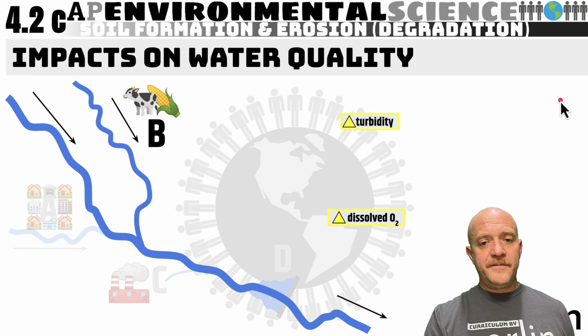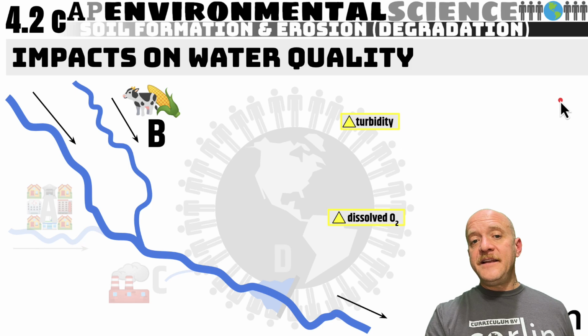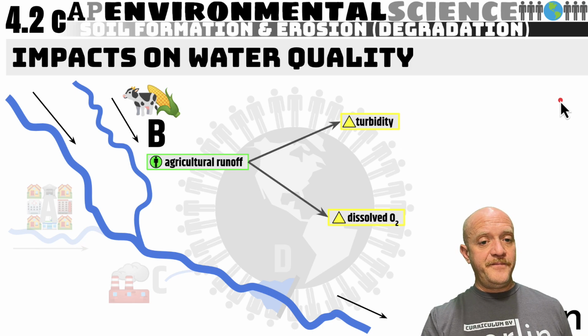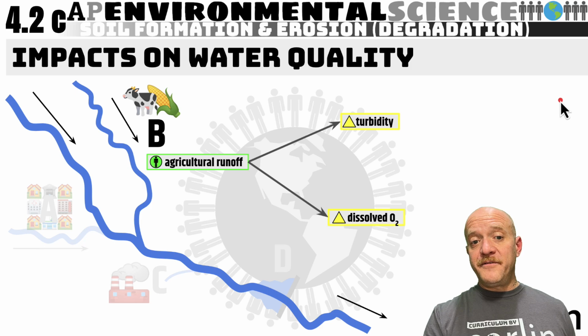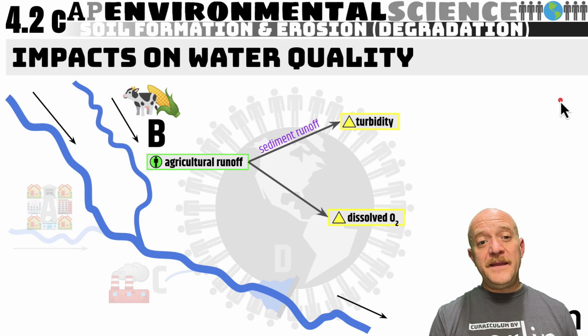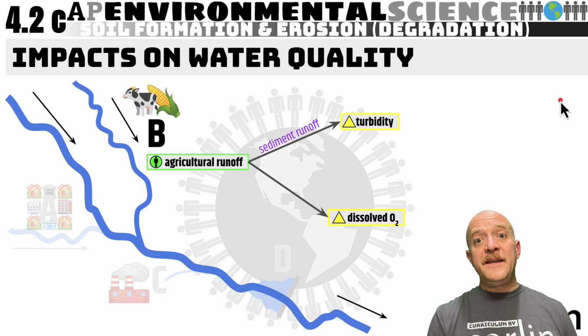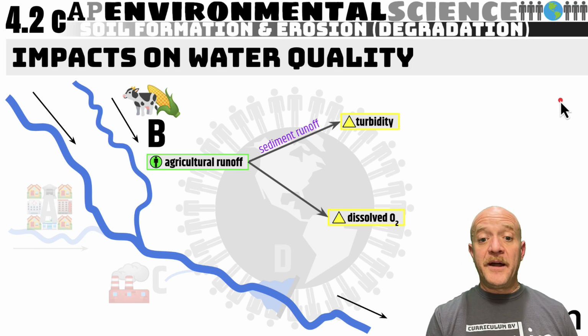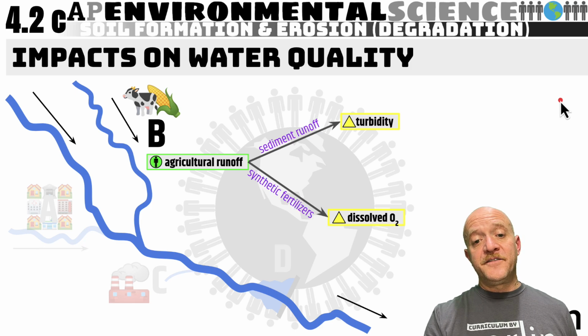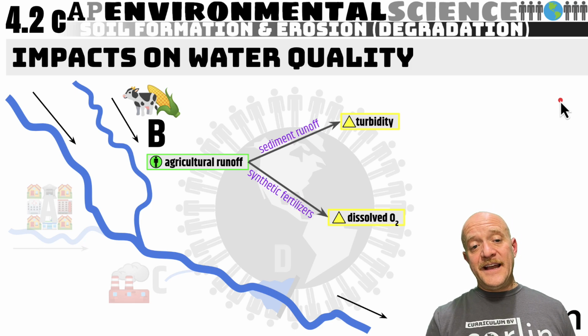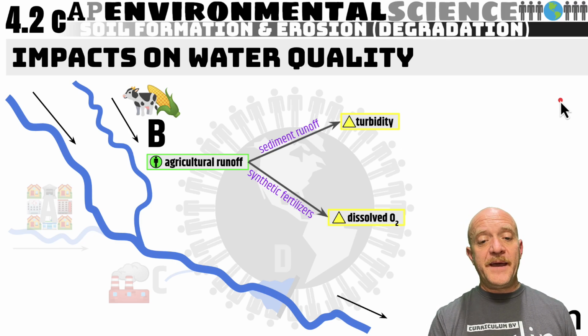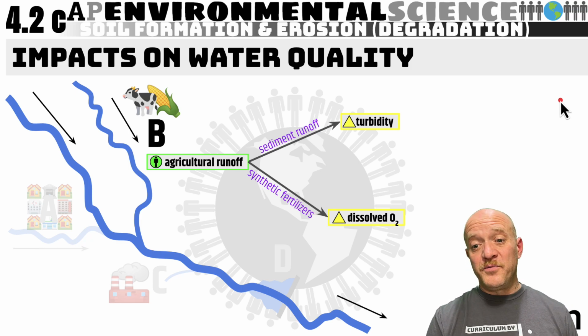Another example: when we have agricultural areas, this can impact turbidity and dissolved oxygen. This is from agricultural runoff. When the water is running off from the field into a river, for example, it can increase turbidity because there might be sediments, crop residue, and animal waste flowing into the body of water. You may also impact dissolved oxygen because these synthetic fertilizers are running off into the waterways, contributing to eutrophication and an algal bloom.